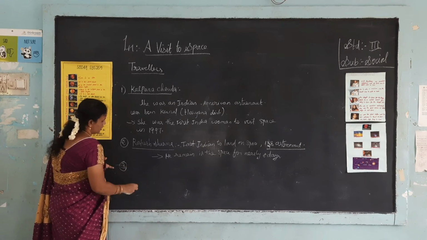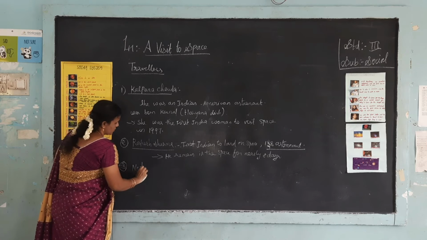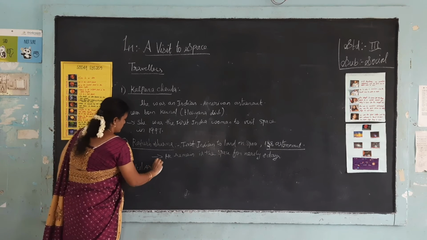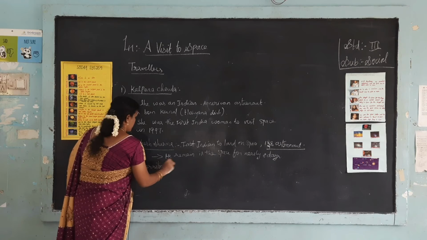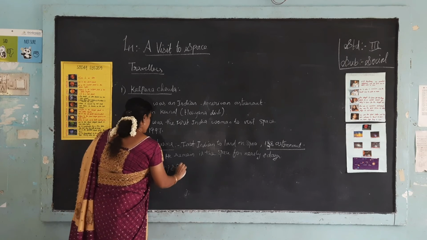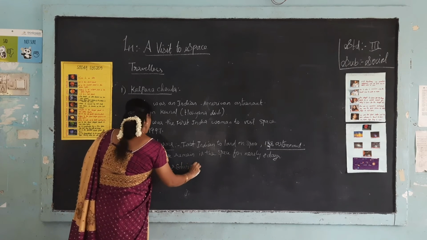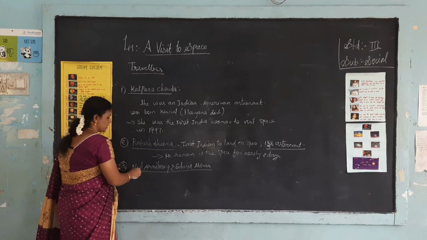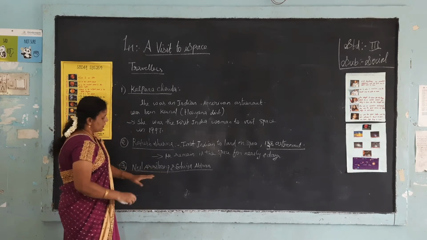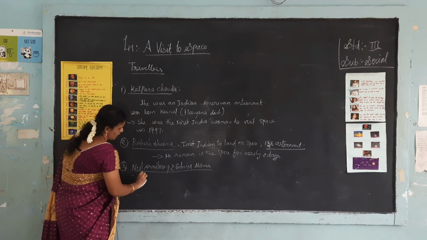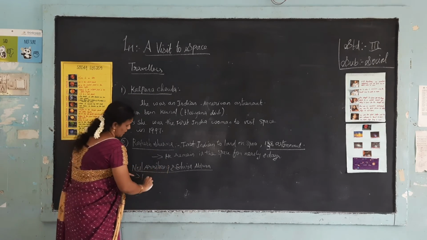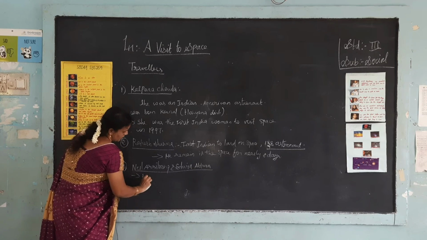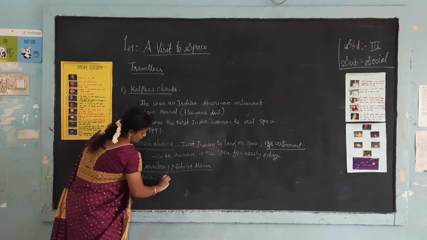And the third persons we are going to see are Neil Armstrong and Edwin Aldrin. Both were Americans.